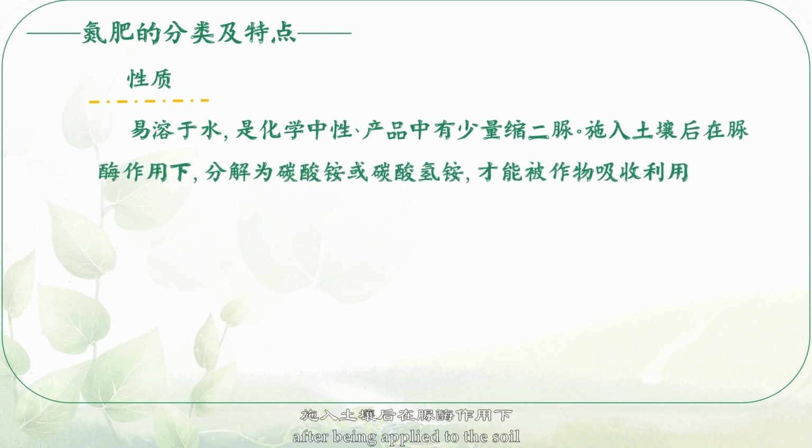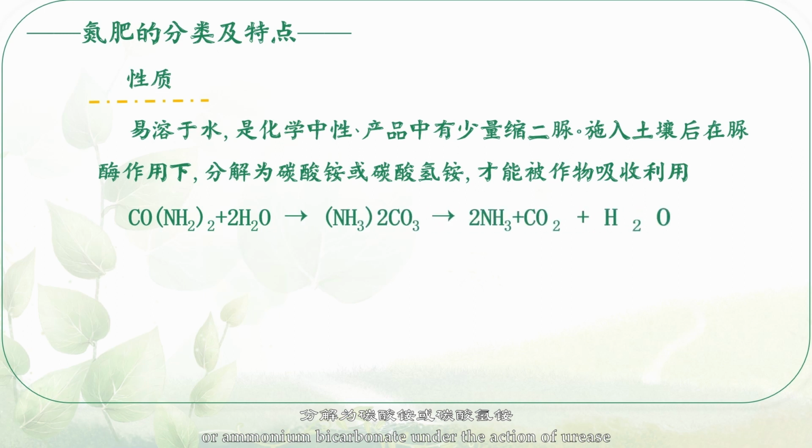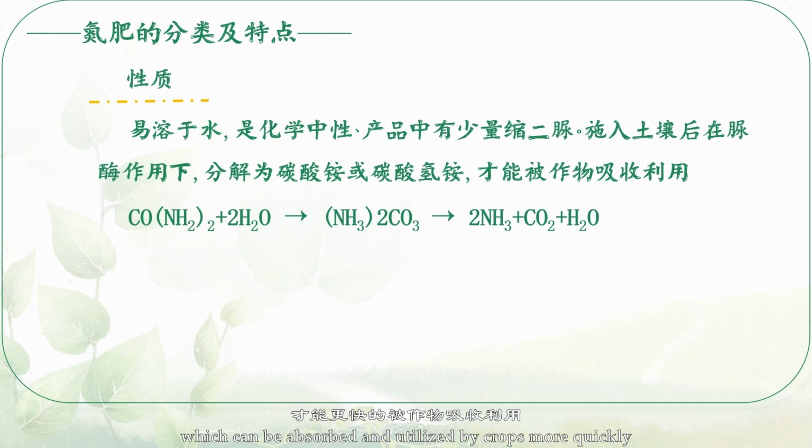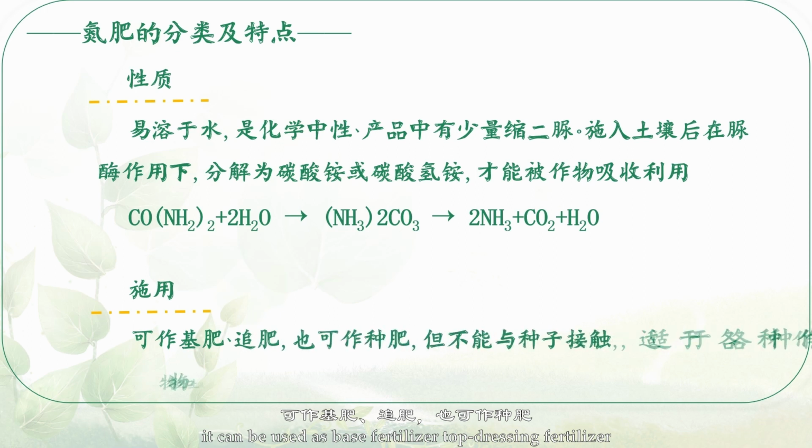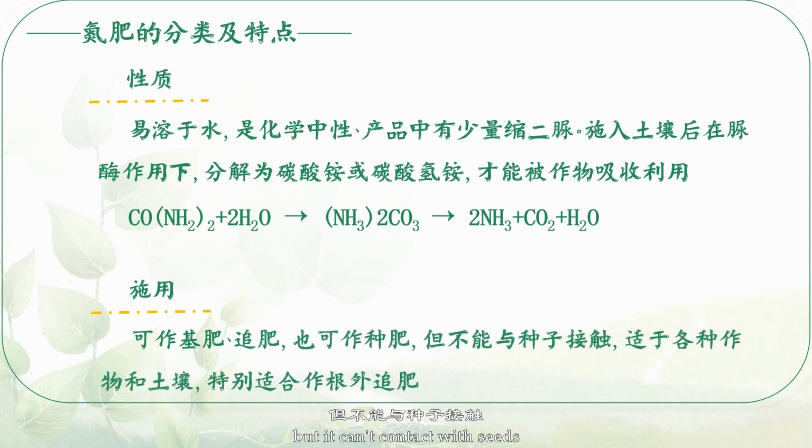After being applied to the soil, it is decomposed into ammonium carbonate or ammonium bicarbonate under the action of urease, which can be absorbed and utilized by crops more quickly. It can be used as base fertilizer, top dressing fertilizer, and seed fertilizer, but it can't contact with seeds. It is suitable for various crops and soil, especially for top dressing outside roots.